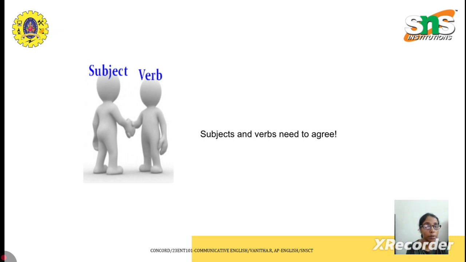If you have a plural subject, use a plural verb. Before that, one has to know what a subject in a sentence is. Only then can you use an appropriate verb for the subject to make both subject and verb agree.